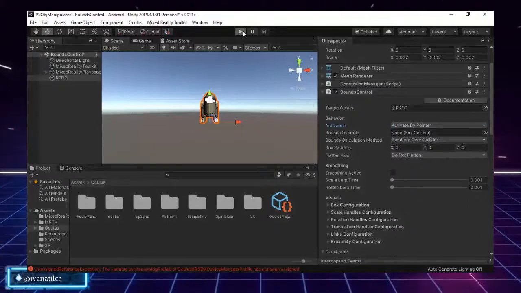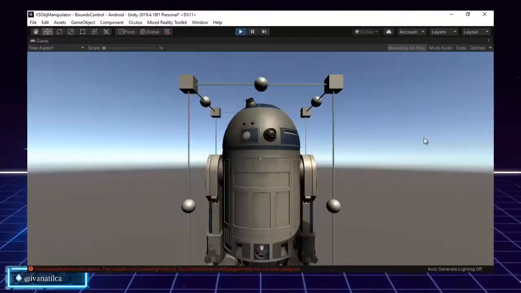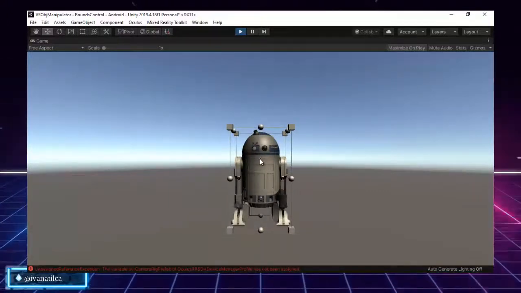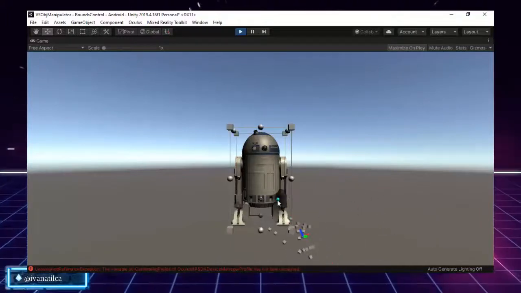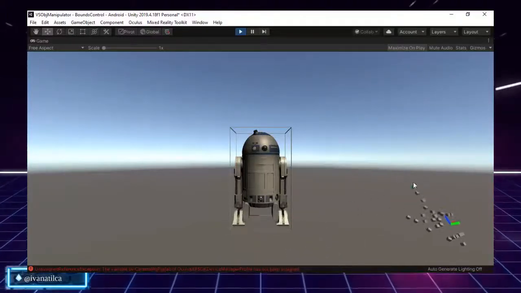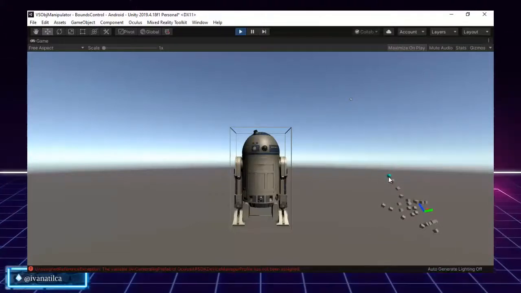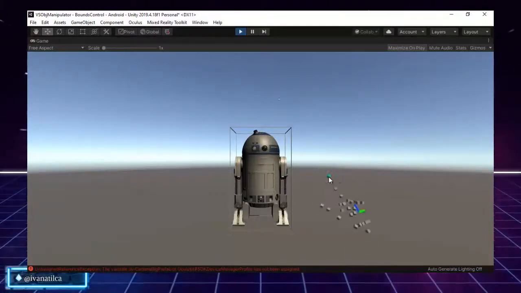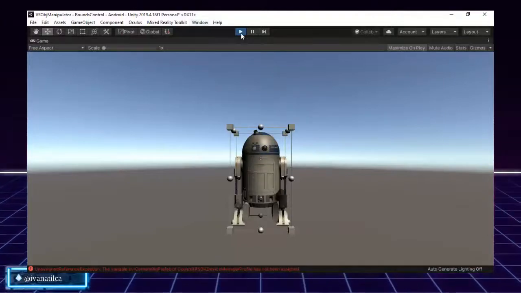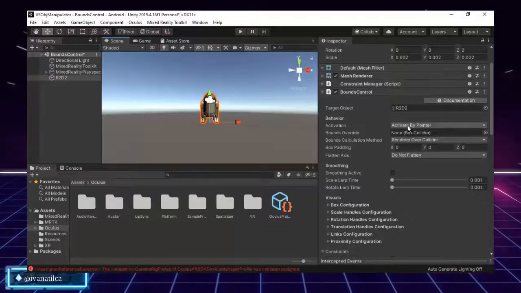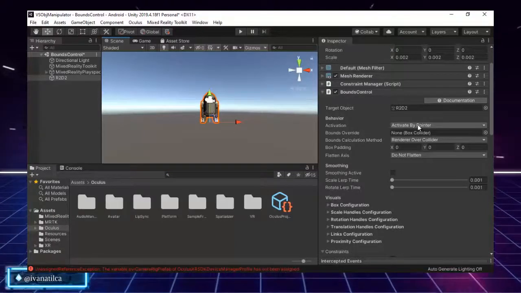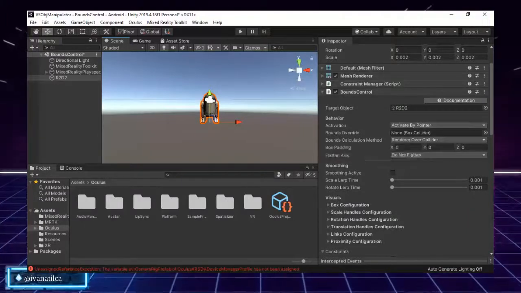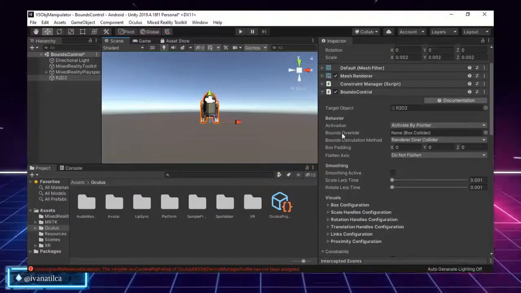Okay, so I just selected that it is going to be activated by pointer, and right now this is my pointer. As you can see, that white dot, that's why R2 has the pointer on it. So let's see the difference. As you can see, now my pointer is not pointing at R2, but when I put my pointer on top of R2, we have the bounce control enabled. Okay, so I will leave it like that. I think that's a nice way in which we can see the different design that we're going to assign to our bounce control. And then we have the bounce override, which is this one.